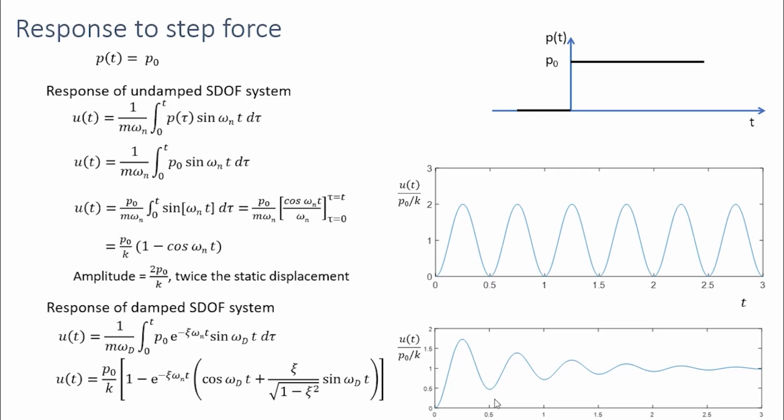This is because of the effect of damping. It does not go on continuously as in the case of undamped systems, but decays. After some time, the response converges to the static response, that is p naught by k. So after some time, these dynamic effects die out and the response is equal to the static response.